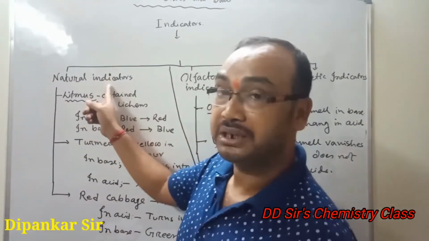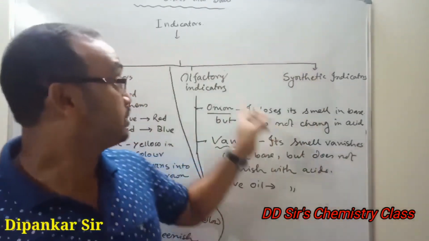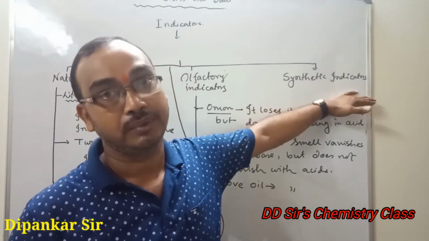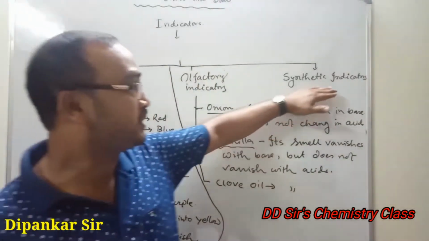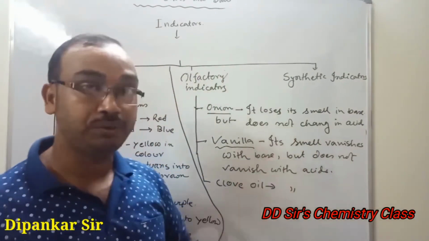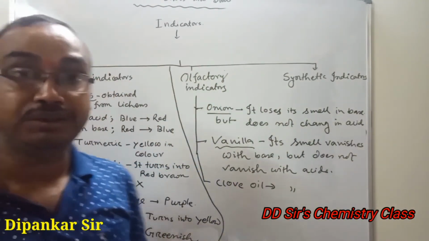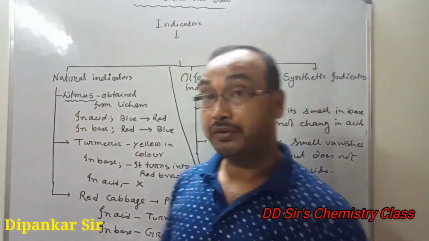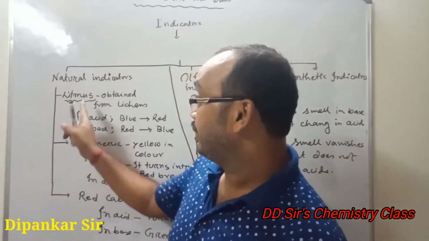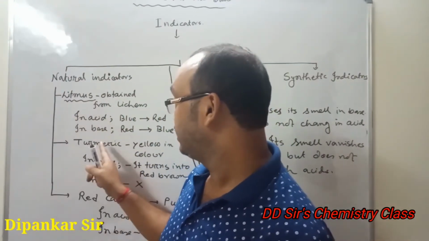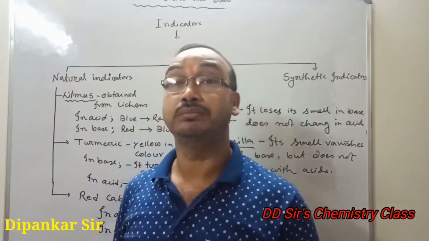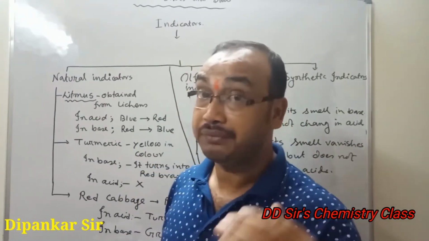One is natural indicators, number 2 is olfactory indicators, number 3 is synthetic indicators. There is no space for synthetic indicators, that's why I have not written it. After that I will show this one. The first one, natural indicators, are obtained from nature. There are so many natural indicators. We have written 3 here: litmus solution, turmeric, red cabbage. All these are obtained from nature, a living source.